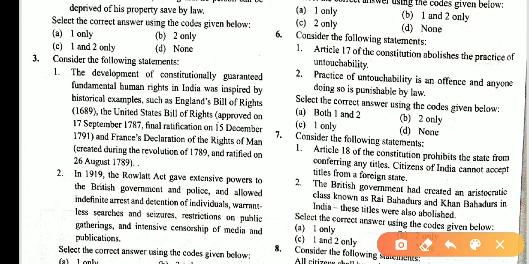Consider the following statements. Article 17 of the Constitution abolishes the practice of untouchability, as the practice of untouchability is an offense and anyone doing so is punishable by law. So 1 and 2 are correct statements. So the answer is A.